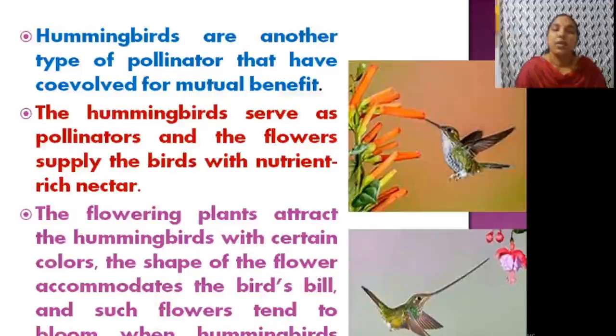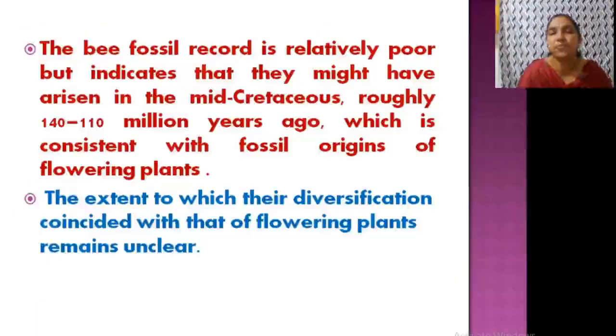They are usually attracted to certain colors. That flower will bloom only when it is the breeding season of hummingbirds. So flower blooming and breeding of hummingbirds are related. Clear?